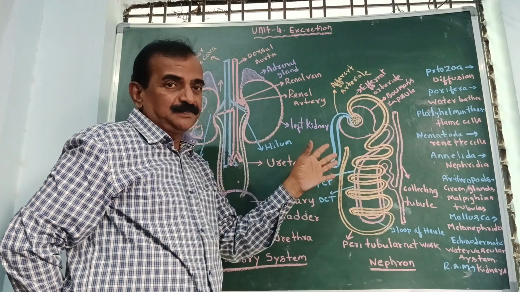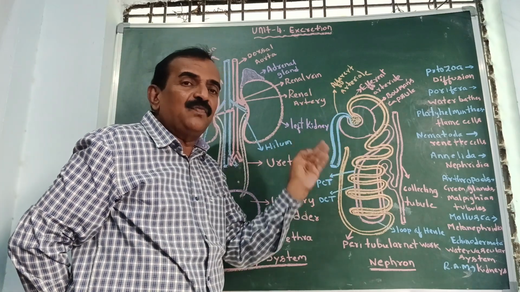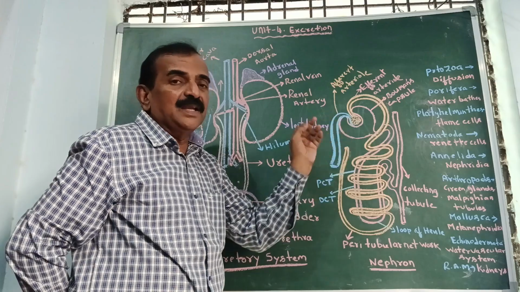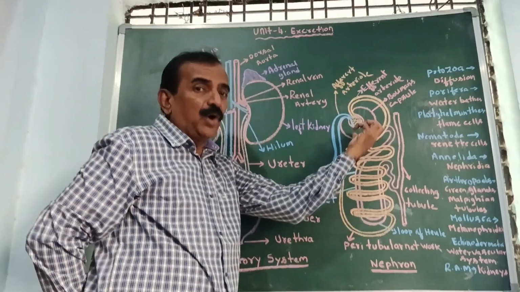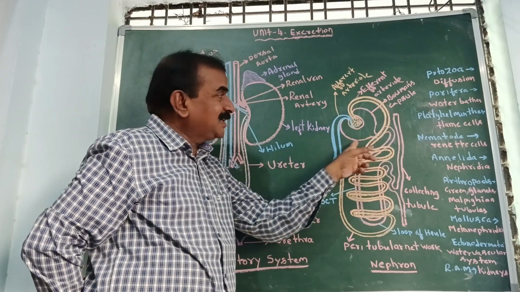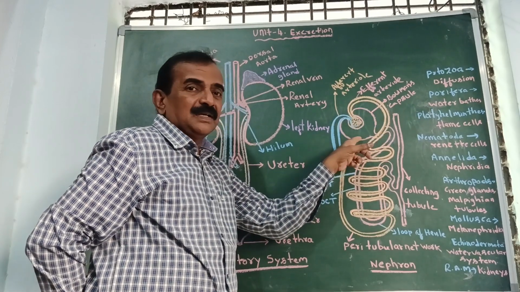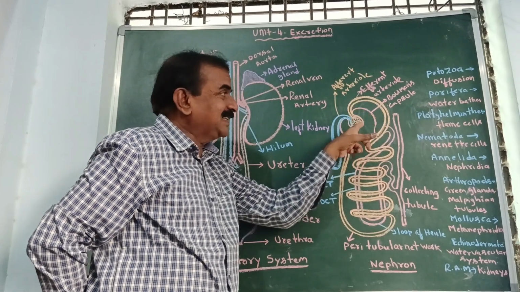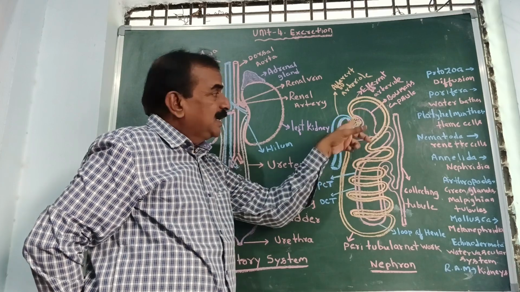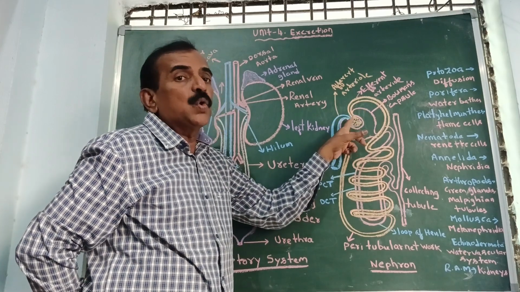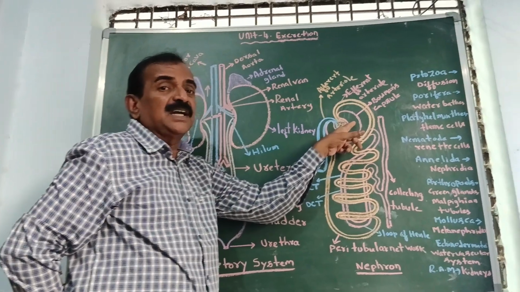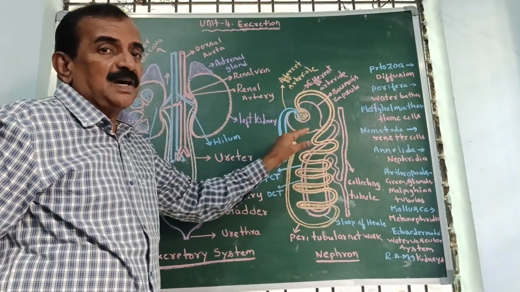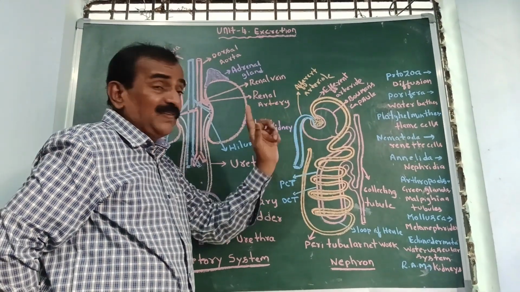That is the first part, children. So what is the first part of a nephron? The nephron consists of two main parts. The first is the Malpighian body. The Malpighian body consists of a blind cup-shaped structure called the Bowman's capsule. In the Bowman's capsule, what is present? The glomerulus. The glomerulus together with the Bowman's capsule is called the renal capsule or Malpighian capsule. That is the first part.